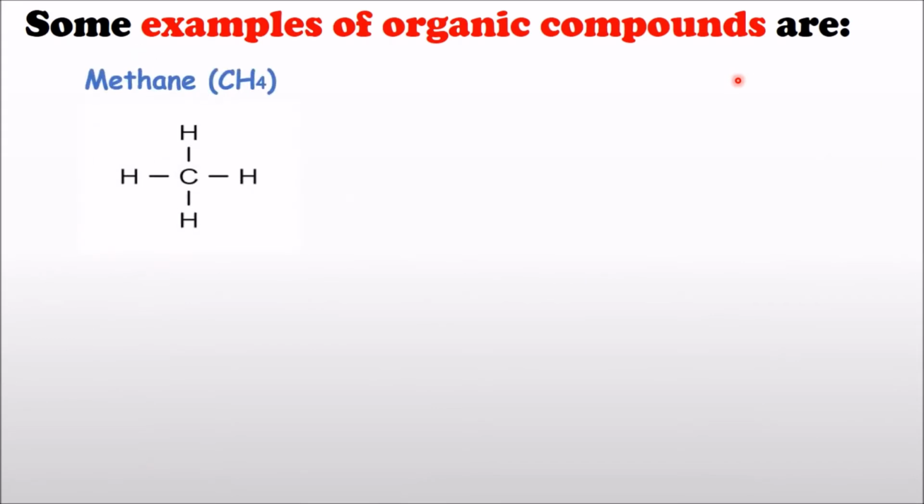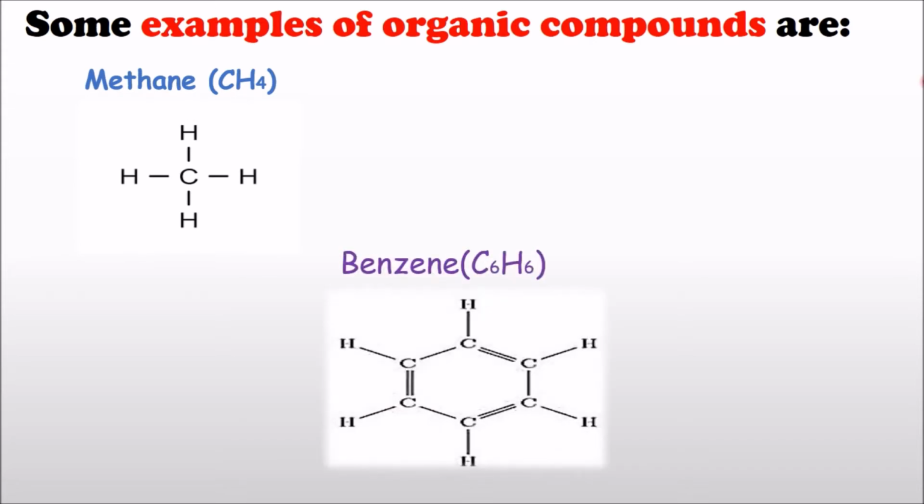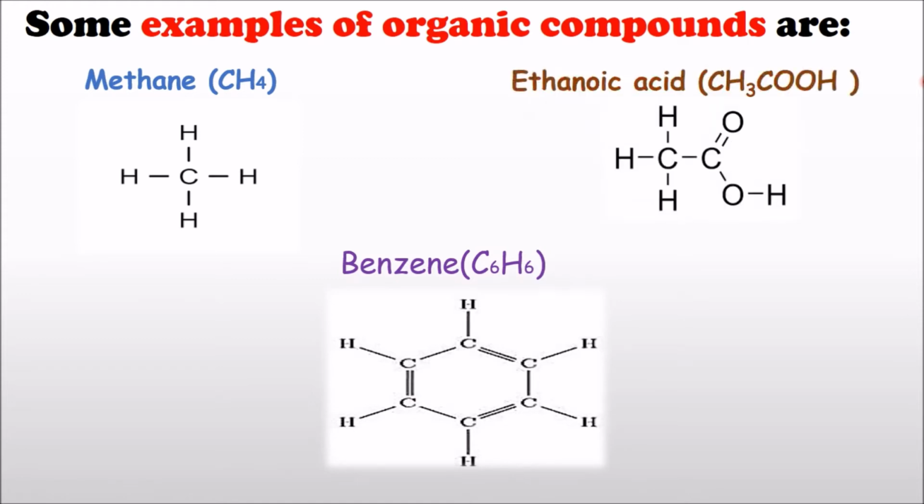Methane right here is the simplest organic compound you would ever come across. And then benzene, a very popular organic compound. And then we have ethanoic acid. So here are three examples of organic compounds.